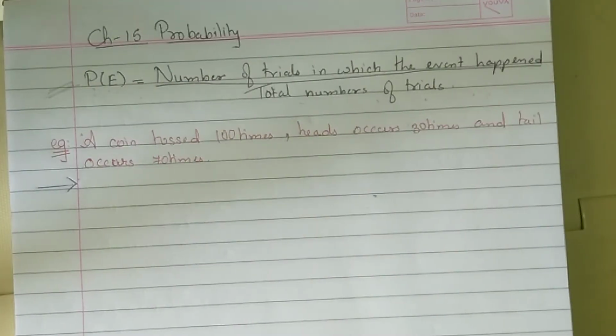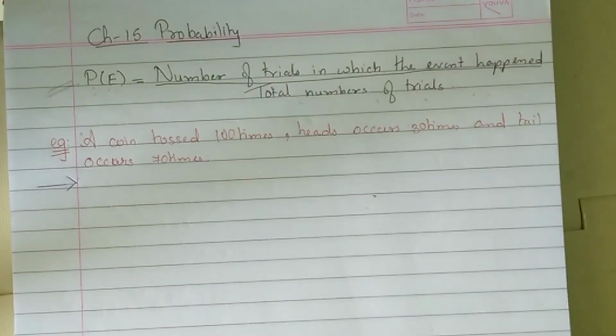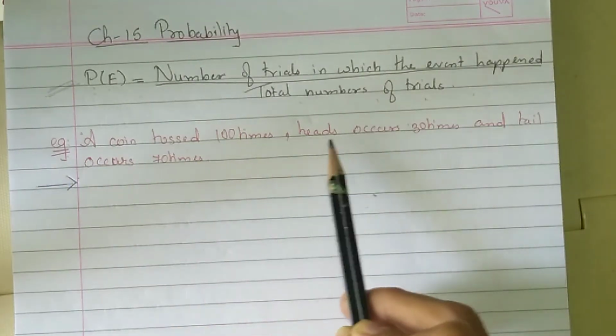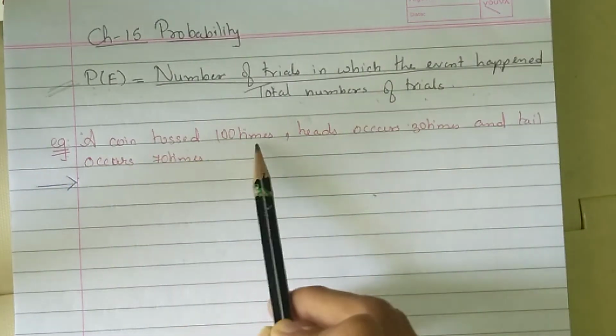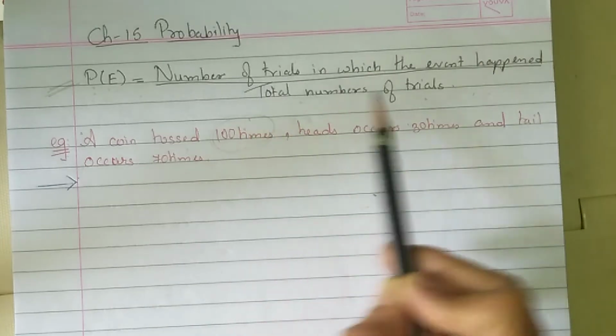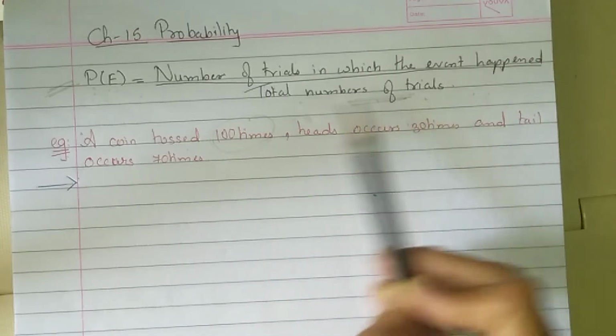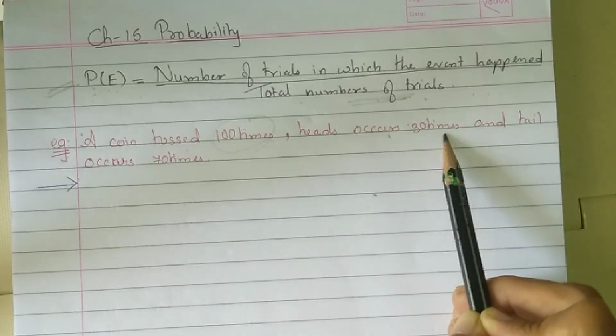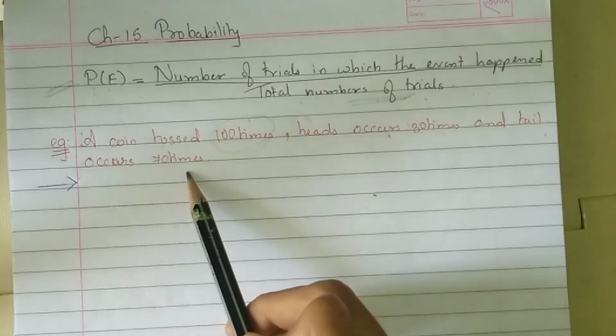Let us understand this formula with an example. A coin is tossed 100 times. Total number of trials is 100. Head occurs 30 times and tail occurs 70 times.